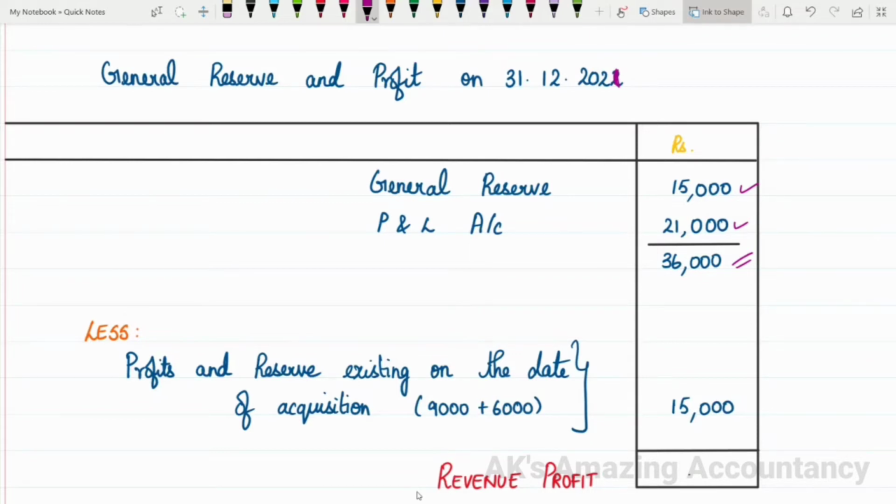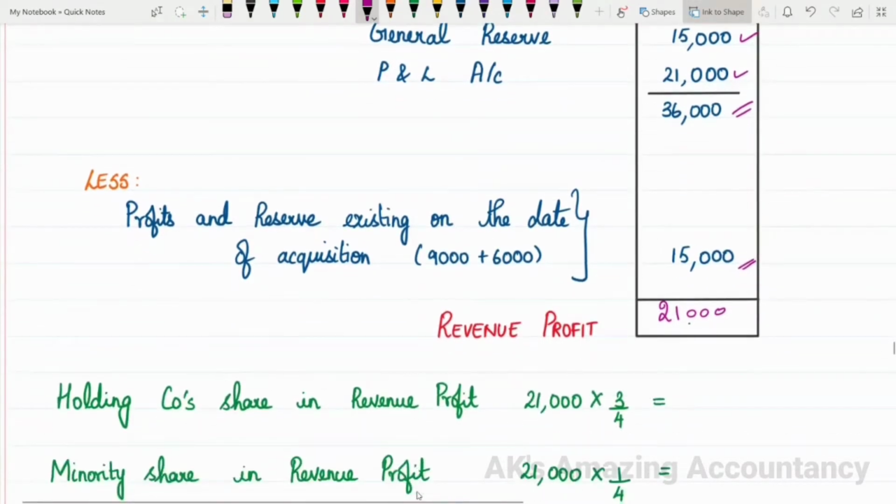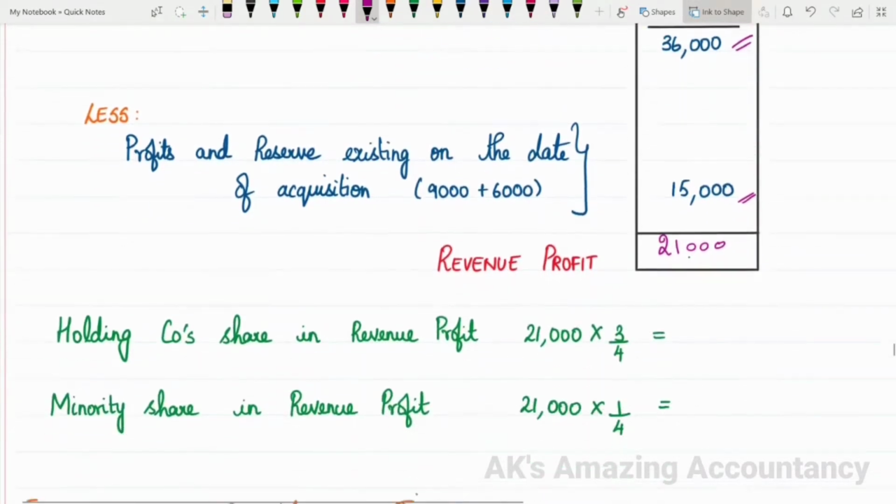So from 36,000, you have to deduct 15,000. This will give you 21,000. So this is a peculiar problem where you get the capital profit as well as the revenue profit as the same amount itself. Anyway, let us proceed further.